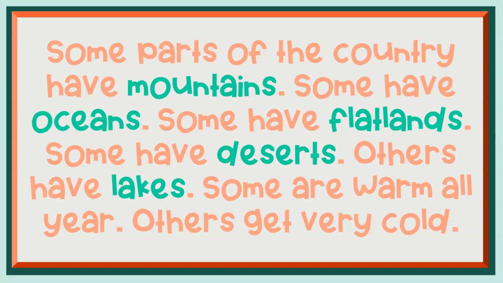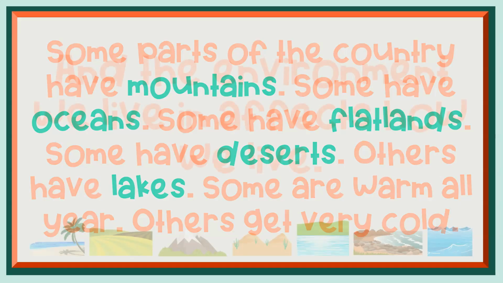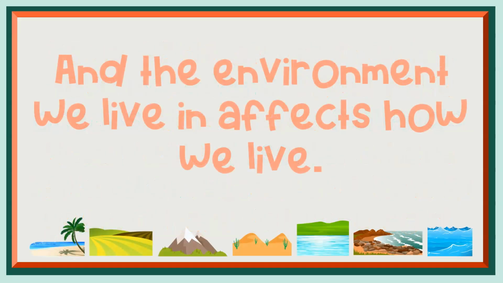Some parts of the country have mountains. Some have oceans. Some have flatlands. Some have deserts. Others have lakes. Some are warm all year. Others get very cold. And the environment we live in affects how we live.